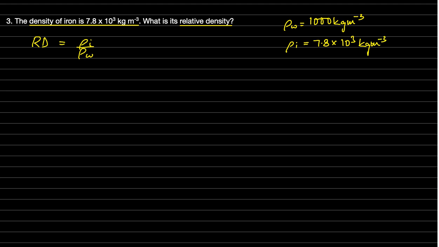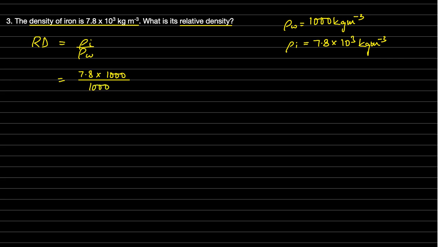Now I would write it here, density of iron as 7.8 into 10 to the power of 3 can be written as 1000 divided by density of water is 1000 itself.